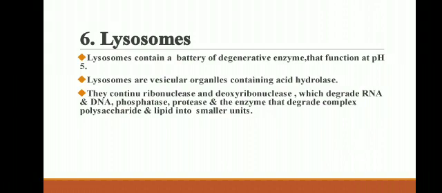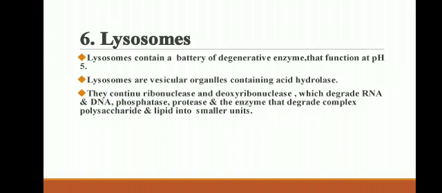The next cell organelle is lysosomes. Lysosomes contain a battery of degradative enzymes that function at pH 5. Lysosomes are vesicular organelles containing acid hydrolases. They vary in shape and size and several hundred may be present in a typical cell.